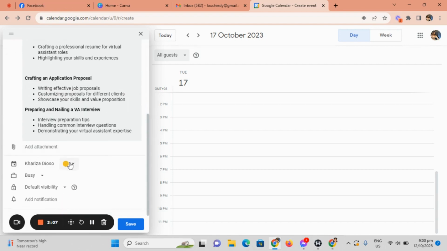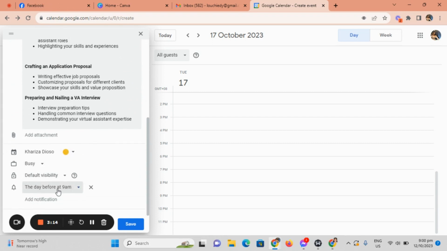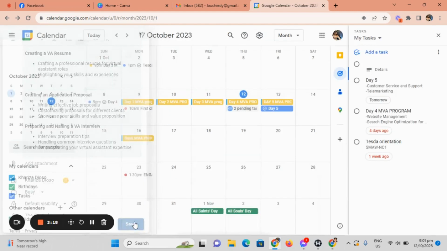And then it's color yellow. Please disable add notification, and add the notification, and save it.